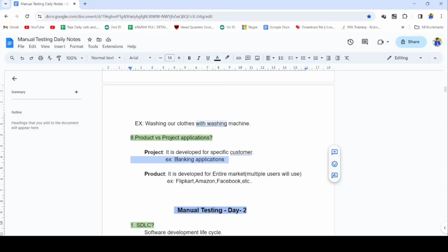No other person's data will be visible in banking applications. This type of application is called a project based application.